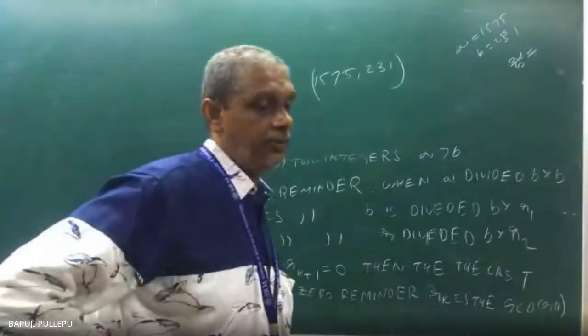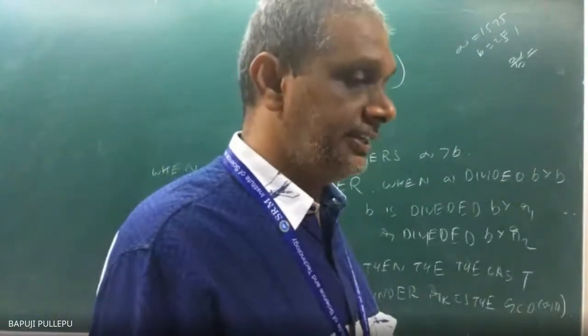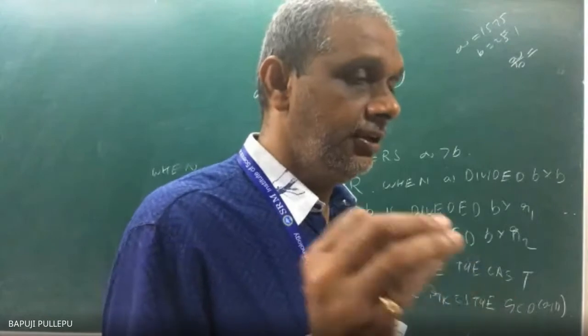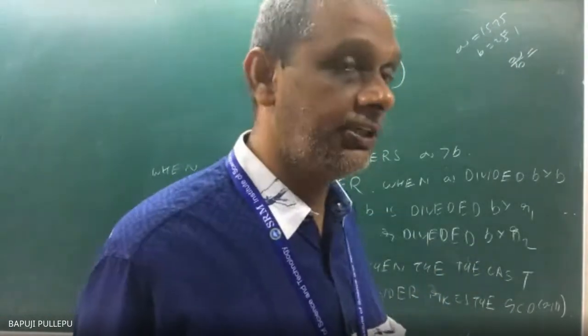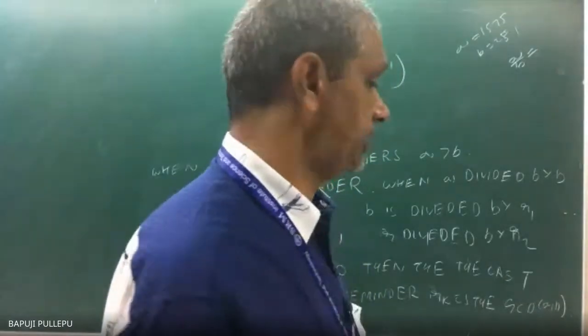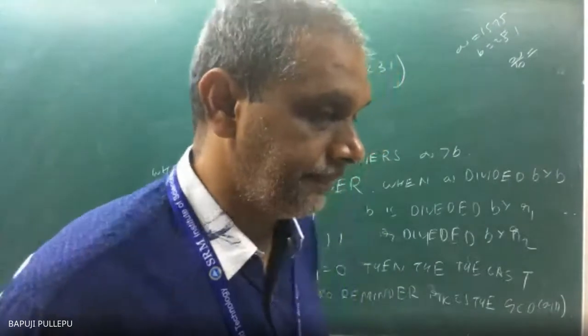How can you express 1575 divided by 231? You can see, otherwise one thing you can do is take some multiples of 231, then the remainder you can see: 1 into 231, 2 into 231, 5 into 231, 6 into 231. Somewhere you will stop, plus the remainder.